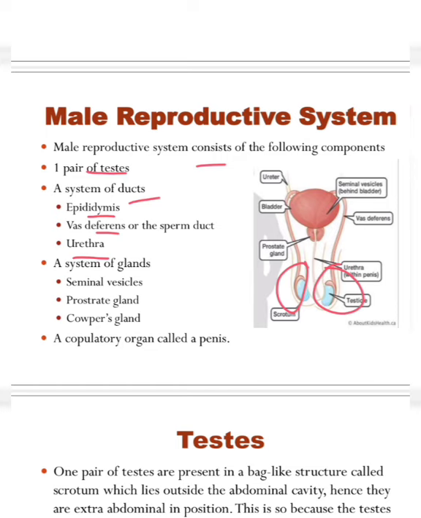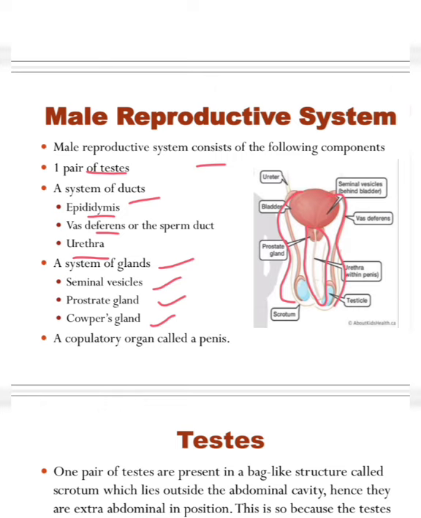See, this one is the urethra. This duct is known as urethra. And the vas deferens, this one and this one, is the vas deferens. Another one is the epididymis, which is just the covering of the testicles. A system of glands is also present: the seminal vesicle, prostate gland, and Cowper's gland.